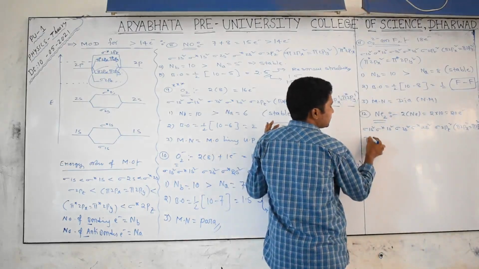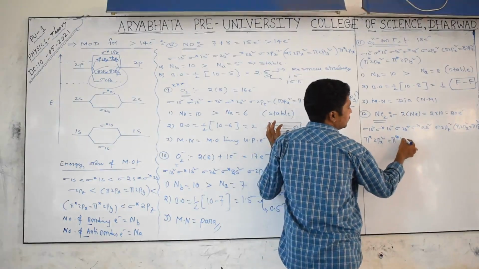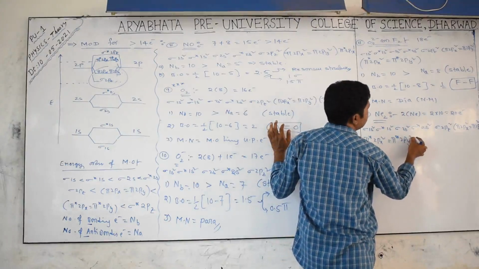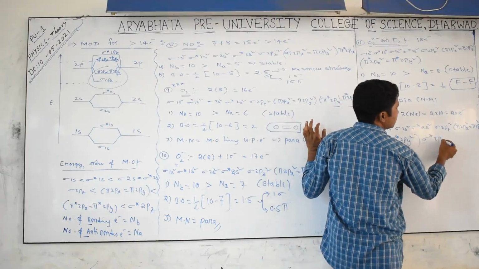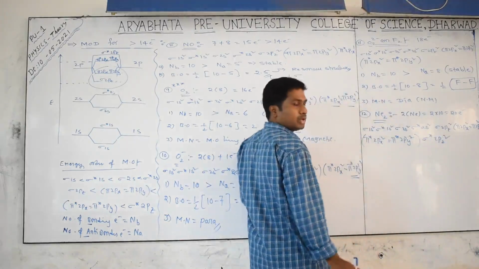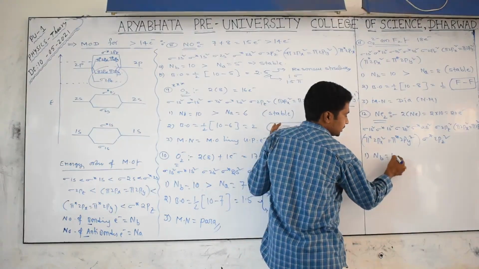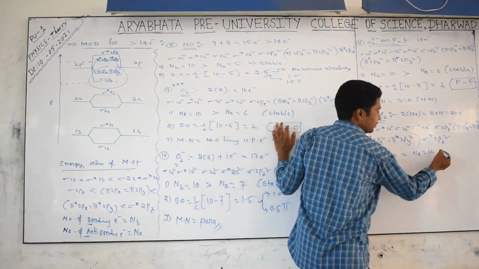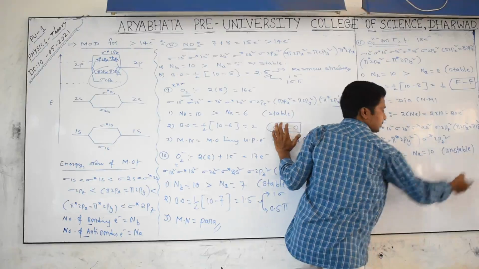After that pi star 2px2, pi star 2py2, and after that we get sigma star 2pz2. Count it, you are getting 20. The first point, number of bonding electrons is 10, number of anti-bonding electrons also comes to 10. That's why they are equal, and that's why the molecule is unstable or cannot exist.